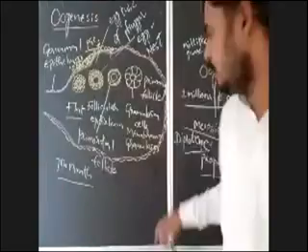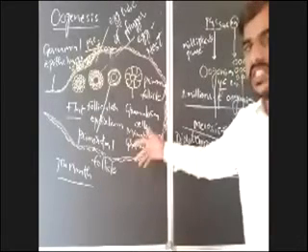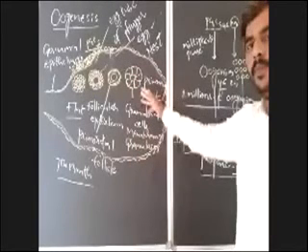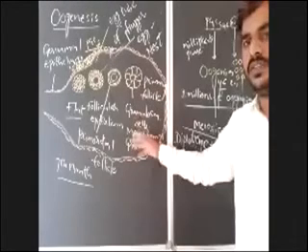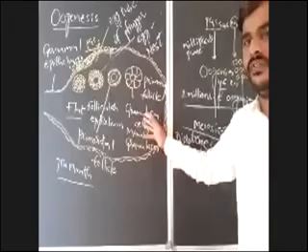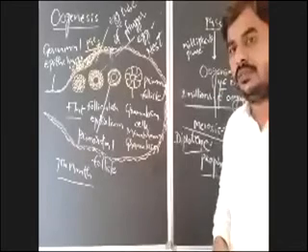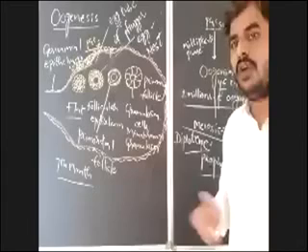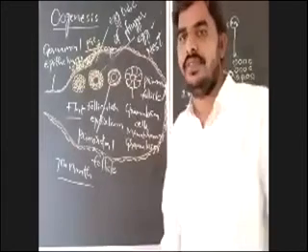In the next class, we will discuss how this meiosis 1, which is stopped in the diplotene of prophase 1, will restart, and how primary follicle will modify into secondary follicle, and how primary oocyte will modify into secondary oocyte, then to tertiary follicle to Graafian follicle, and how secondary oocyte again restarts meiosis 2, and how it is arrested, and finally how the ovum will be produced in the female human being. All that we will discuss in the next class. Is it clear? Right.